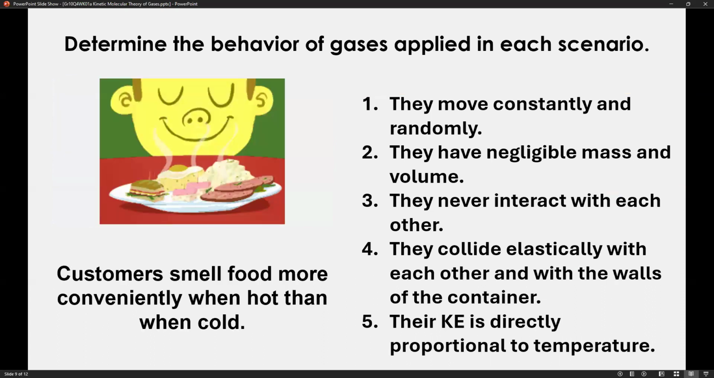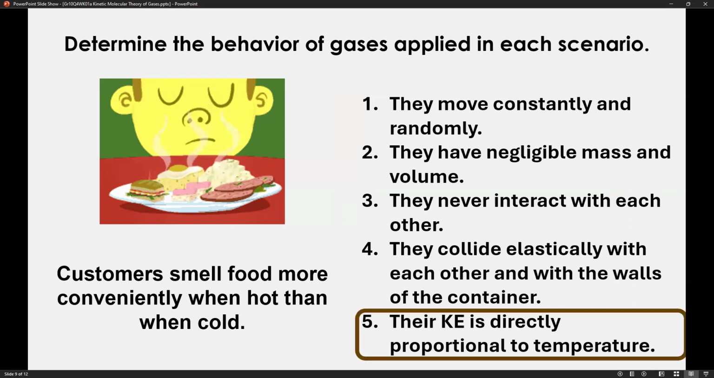Number two, customers smell food more conveniently when hot than when cold. So we can still smell cold foods, but more often than not, we can smell hot foods from far away. In fact, we can already taste it even though we haven't yet eaten it, right? And because temperature plays a crucial factor in this scenario, the behavior of gas applied in this scenario is postulate number 5. The average kinetic energy is directly proportional to temperature.